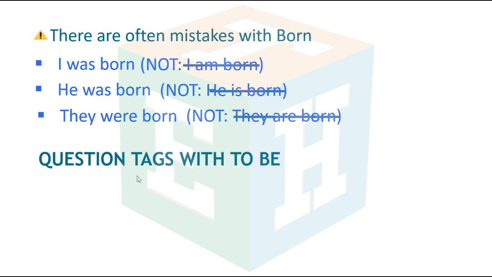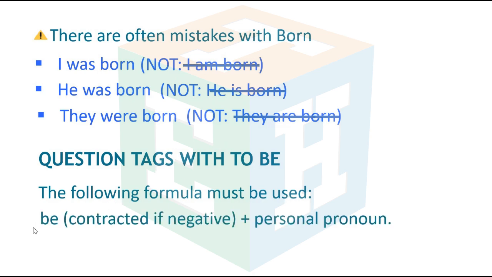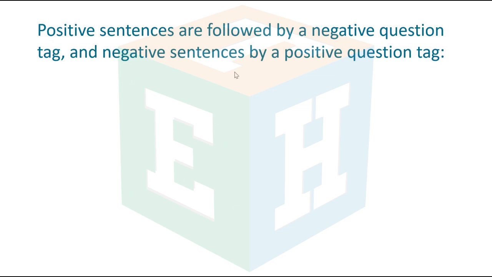Question tags with to be. The following formula must be used. Be contracted if negative plus personal pronoun. Positive sentences are followed by a negative question tag, and negative sentences by a positive question tag.